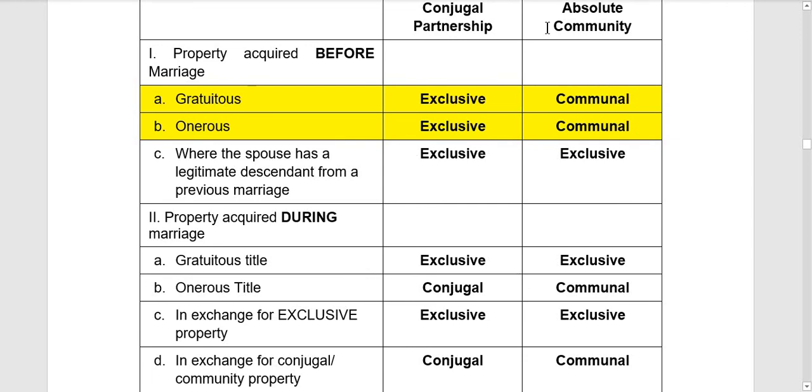Exclusive property niya yon. Under absolute community of property naman, lahat ng properties niya before and after marriage is part ng community property niya. Okay? Unless the spouse has a legitimate descendant from a previous marriage. So yung property niya before the marriage is exclusive. Magiging exclusive lang again yung property niya before marriage kapag yung spouse ay mayroong legitimate descendant from previous marriage.